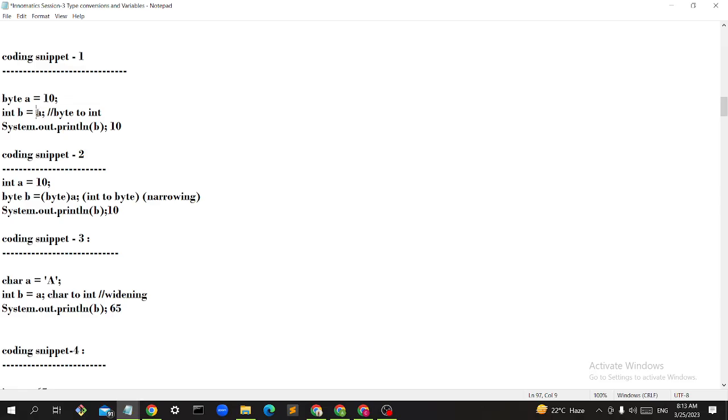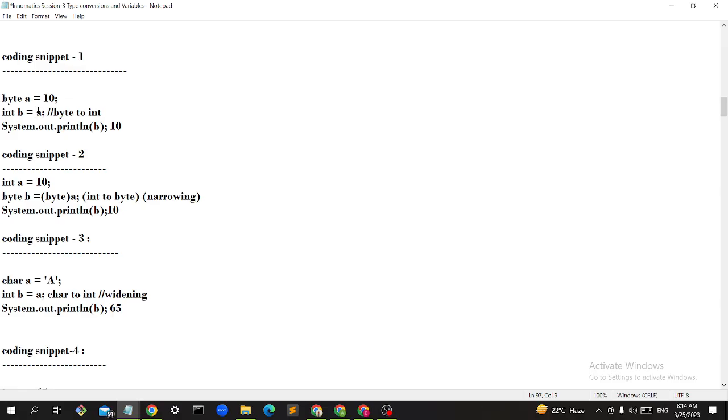Byte to int conversion. So will it come under widening or narrowing? Byte to int. Widening. Yes, it will come under widening. So will it be done by the system, or does it have to be taken care of by the programmer? Who will do it, guys? The system will do it.